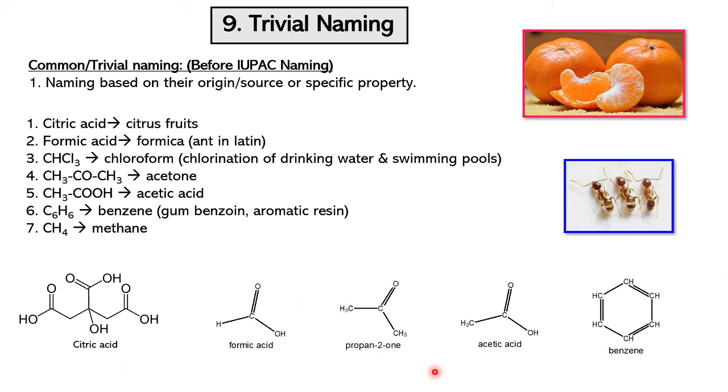So these are the molecules we named according to the common or trivial naming system. Citric acid is named because it is found in citrus fruits. And formic acid is found in ants; formica means ant in Latin. Chloroform is produced while chlorinating drinking water or swimming pools, so that's why chloroform. And we have acetone, acetic acid, methane, benzene. The benzene name came from gum benzoin, an aromatic resin used in perfumes. So we have citric acid, formic acid, acetone, and this one is an IUPAC name, acetic acid and benzoic acid.